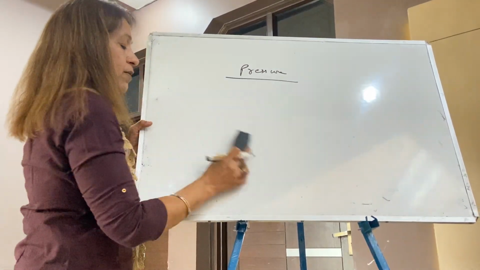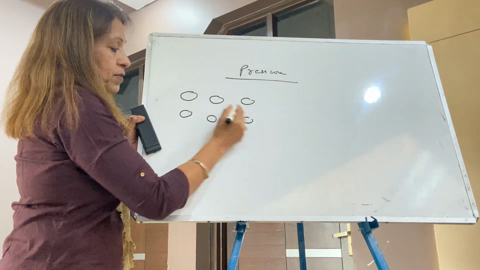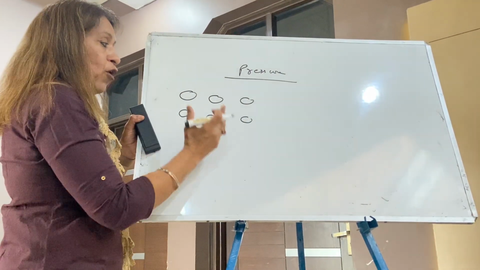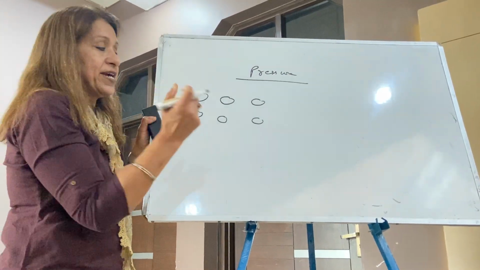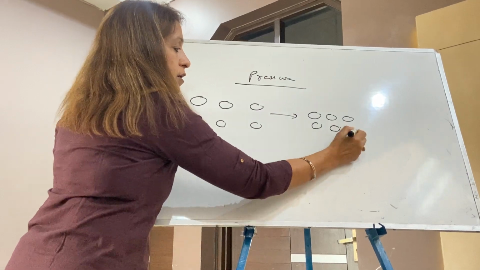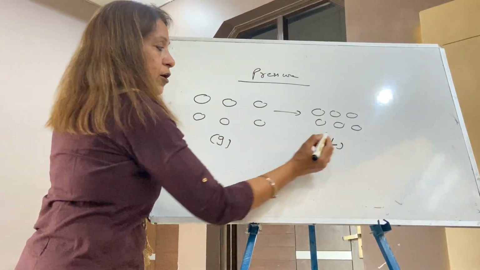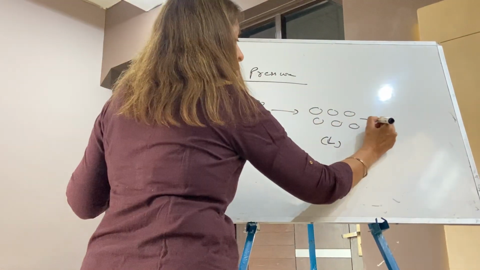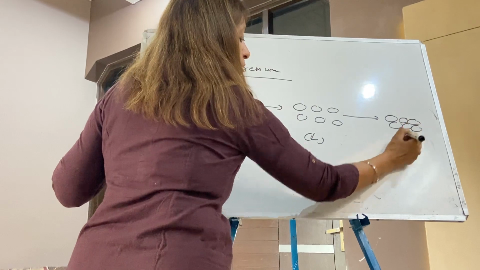Now you can see, let it be a gas. Particles are wide apart. But if you want to bring these particles near, what will you do? You will apply pressure, so the particles come closer. Now it is a liquid. Apply more pressure, and they come even closer. It is a solid.